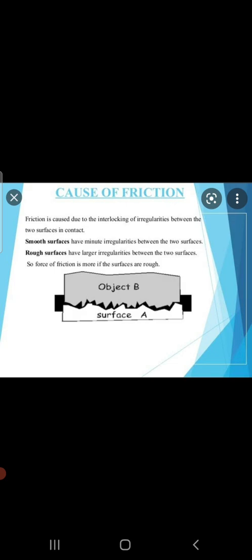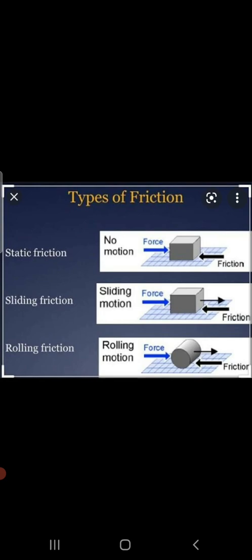Now, friction can be of three types. It can be static friction, sliding friction, or rolling friction. Static friction is the frictional force, children, that exists between two bodies so long as they are relatively at rest, even though an external force is acting upon them.